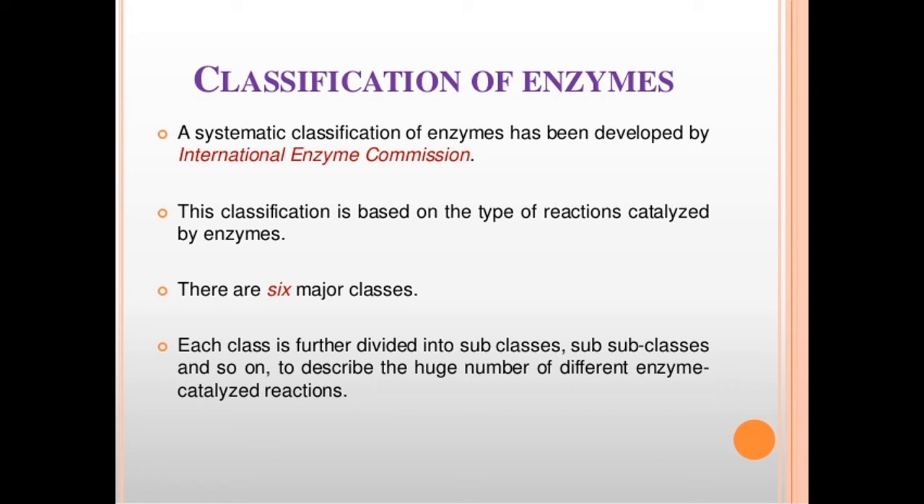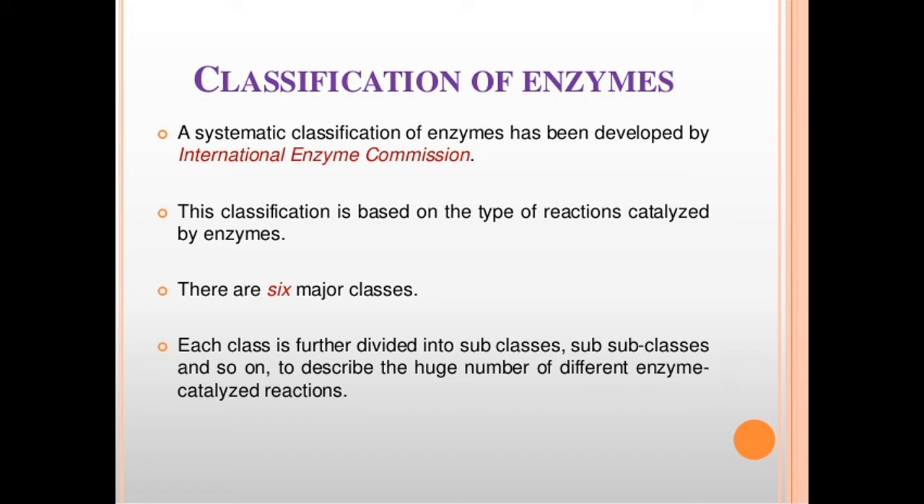For example, 1.6.6.1, which shows that 1 is the class, 6 is the subclass in class 1, and 6 again is a subclass in subclass 6, and 1 is the serial number of that particular enzyme.